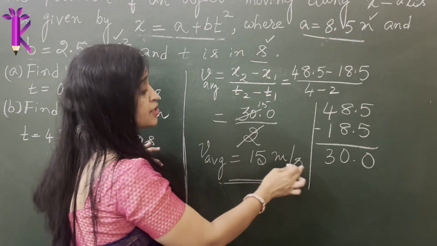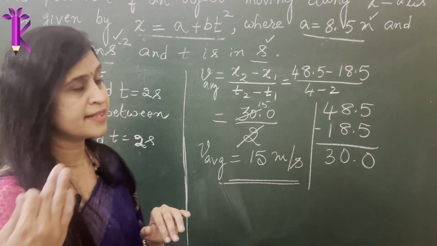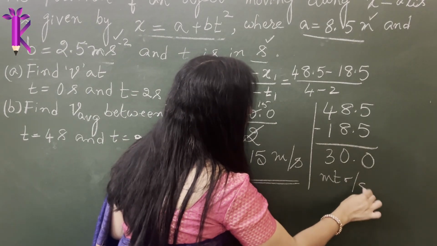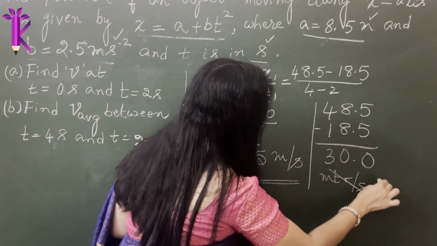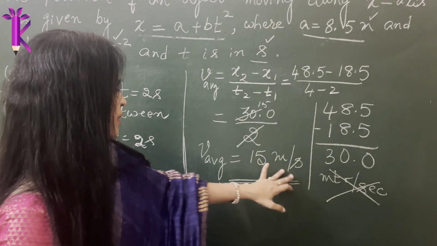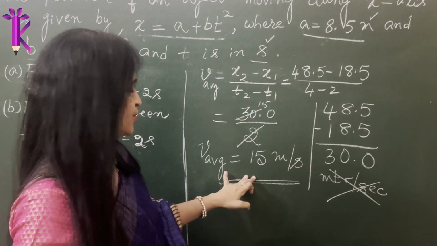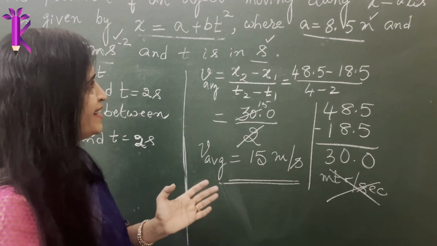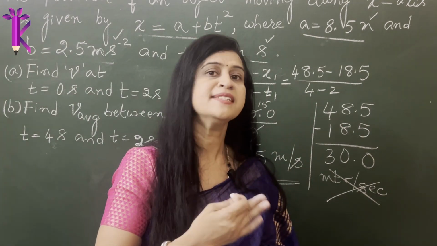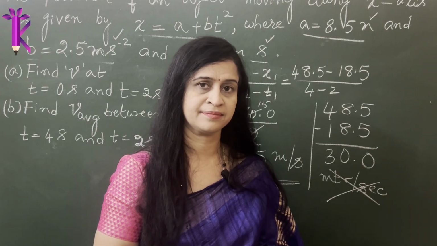Remember to write them in small letters, and as I mentioned, don't ever write meter as MTR divided by SEC. This is wrong. It has to be written as meter per second for your board examinations, and this is how you do it. So I hope you enjoyed solving the numerical with me. We will take more such numericals as we progress further.